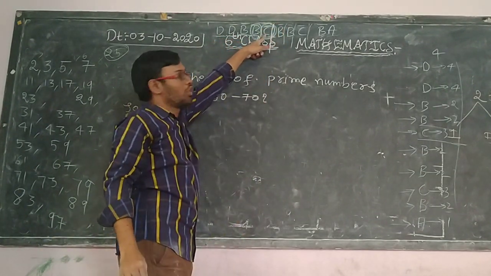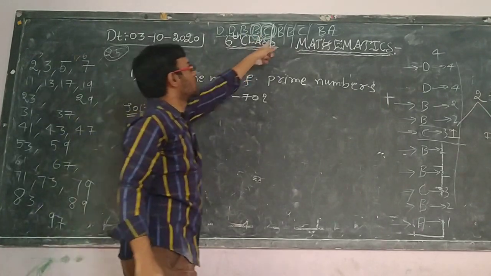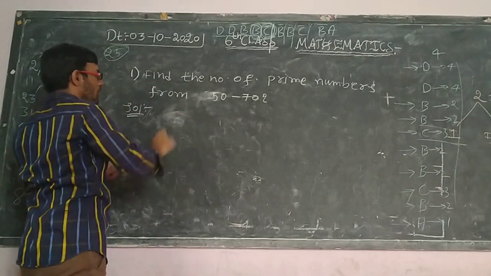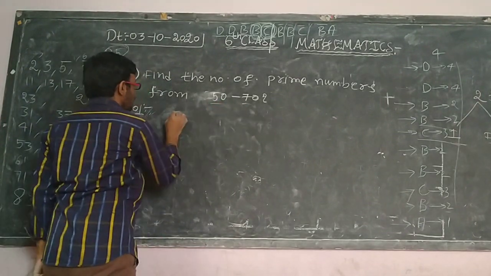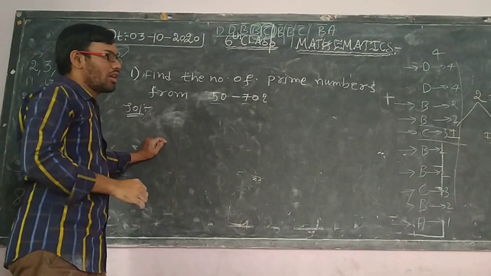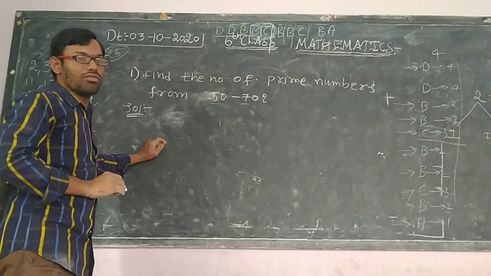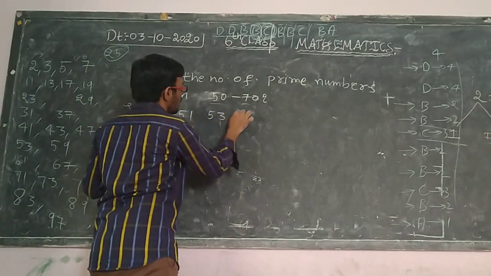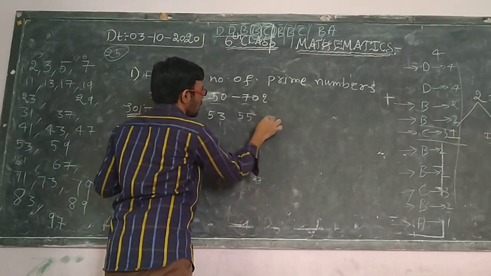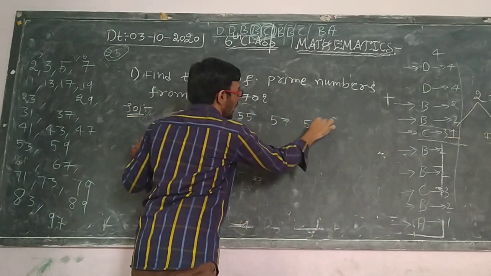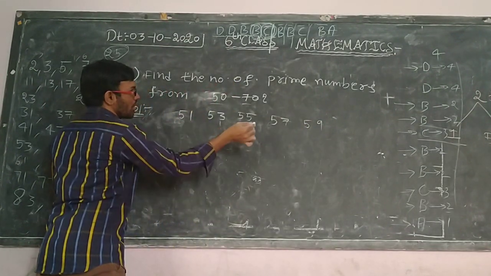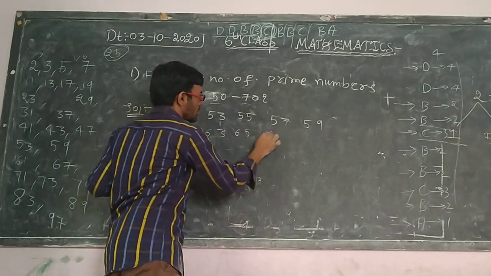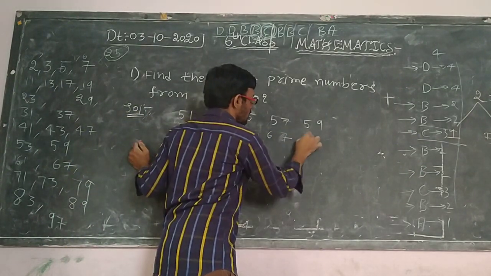This is from 41 to 50. Okay, we want 50 to 70. So next one, 50 to 60 is this one, B. Before that, write down first: 50, 52. Which numbers are there with an odd digit in the ones place? That is 51, 53, 55, 57, 59. Next, 60, 61, 63, 65, 67, 69.